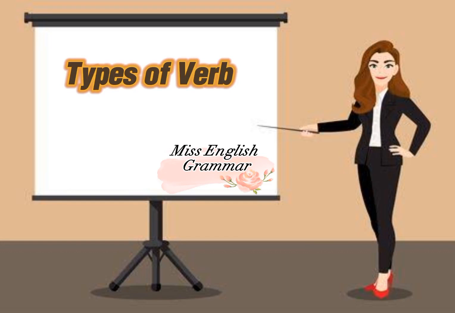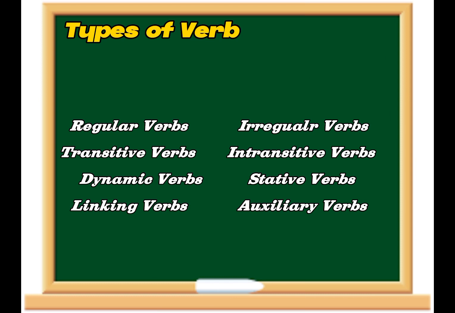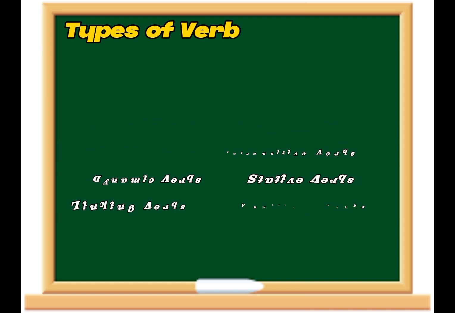I am here today with a new topic that is the types of verb. Let's begin the topic. So, students, I hope that you're ready for today's topic. There are eight major types of verb. They are regular verbs, irregular verbs, transitive verbs, intransitive verbs, dynamic verbs, stative verbs, linking verbs, and auxiliary verbs. Let's discuss them one by one.